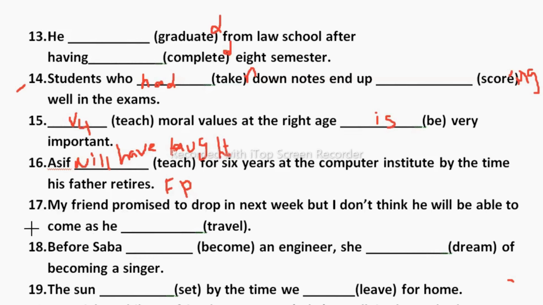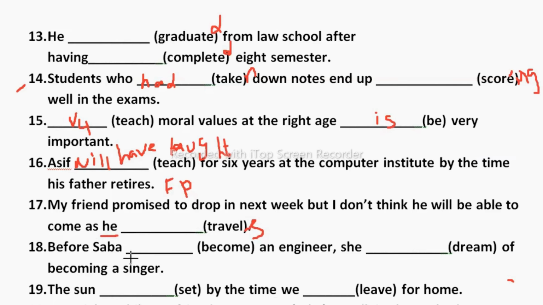Now let's move to the 17th one. My friend promised to drop in the next week, but I don't think he will be able to come as he dash. Here you are talking about his habitual act, how he travels. You are talking about your friend, which is singular. So as he travels, which means his habitual act, we need to add s here.